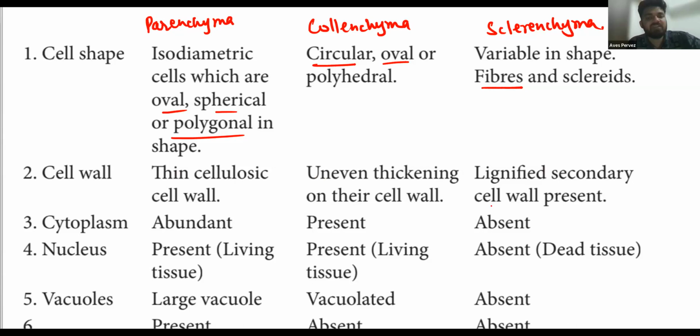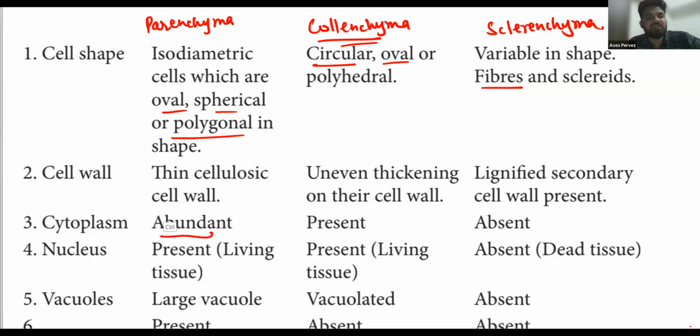And in sclerenchyma the lignified secondary cell wall is present. Cytoplasm is abundant in parenchyma, because parenchyma is a living cell, so it must have an abundant amount of cytoplasm. But in sclerenchyma these are dead cells, only the cell wall is there, so the cytoplasm is absent. Nucleus is present in parenchyma, but absent in sclerenchyma because it is a dead cell. Large vacuoles are present in parenchyma, and absent here. Intercellular space is also present in parenchyma, and absent here.